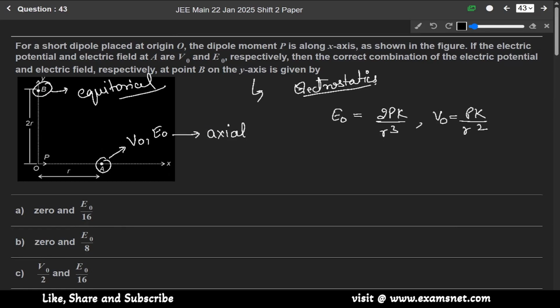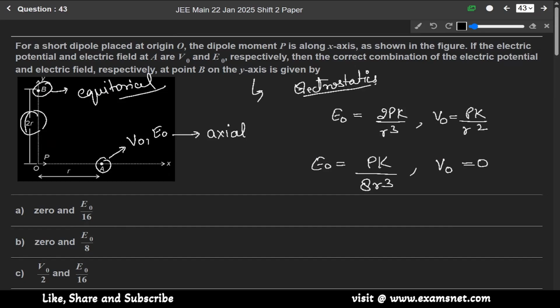So if it is asked to find at the point B, the distance is 2r. So E naught will be equal to pk over 8r cube, since it is 2r, and for equatorial, V naught will be equal to 0, okay?